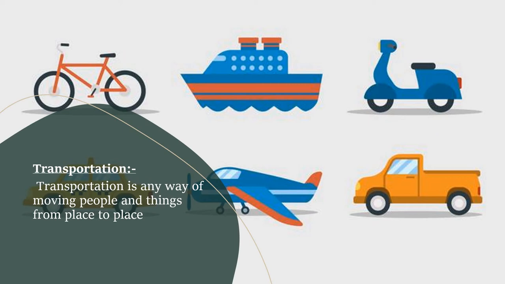Transportation. Repeat. Transportation is any way of moving people and things from place to place, like a bicycle, a car, a motorbike, a ship, an airplane, a taxi, a bus. This is called what? Transportation. Transportation is something we use to move from place to place, like how you go to your school. Some of you go to school by bus, others go to school by car. This is called what? Transportation.